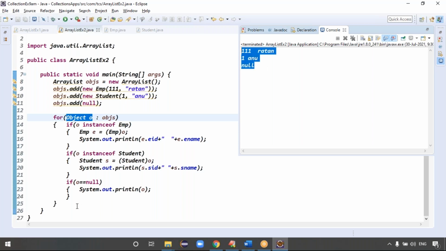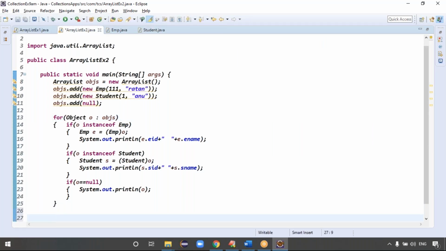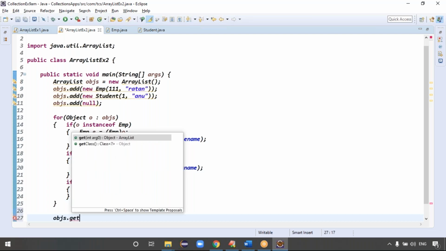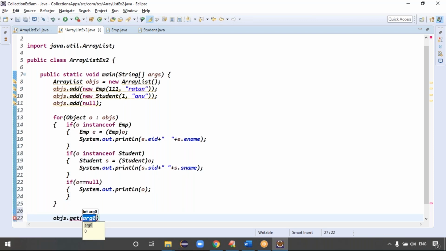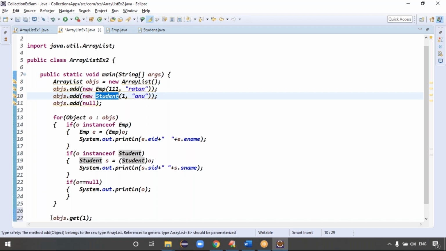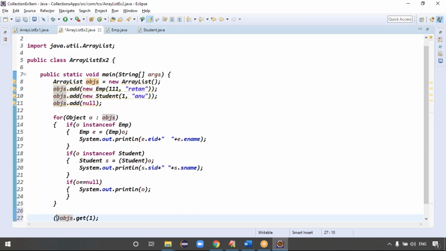Exactly. Guys, see, and one more case here. I want to get the data, so I'm using the obj.get function. With the get function, we get the first index. What object is at the first index? Employee is at the zero index, and at the first index there is a student object. So obj.get(1) means you can take the student object.